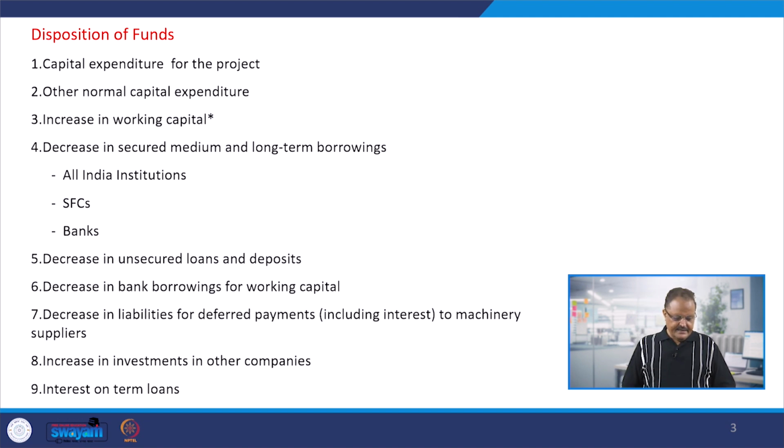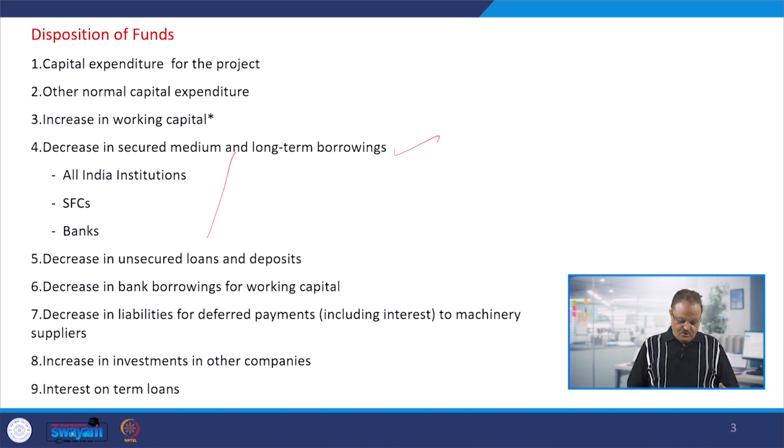Then decrease in the secured medium and long term borrowings. When we borrowed the loans, cash increased. But when we are repaying them back to the source, maybe public institutions, state finance corporations, banks or anybody, it means it's causing the application of the cash. So, the cash balance is decreasing.